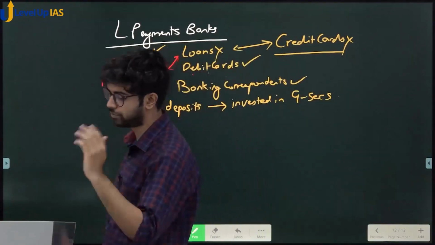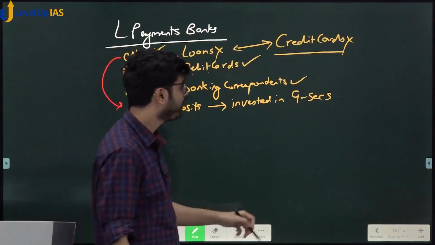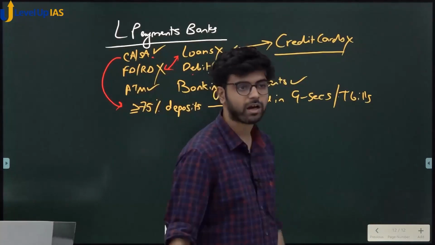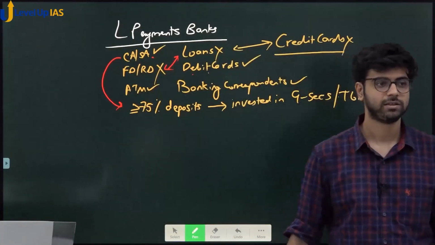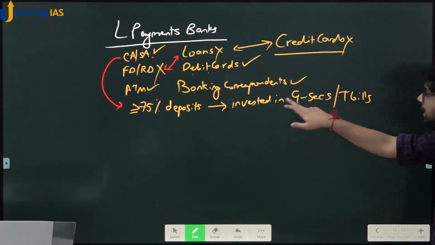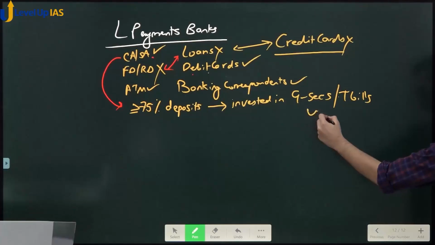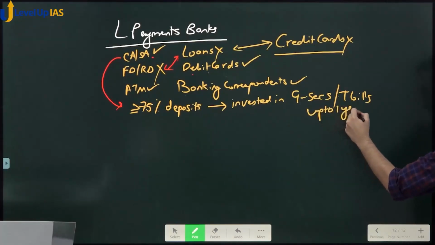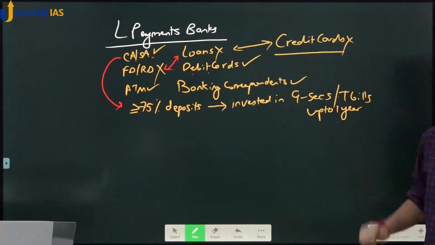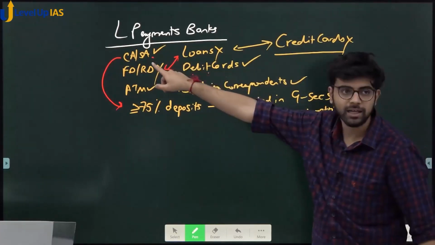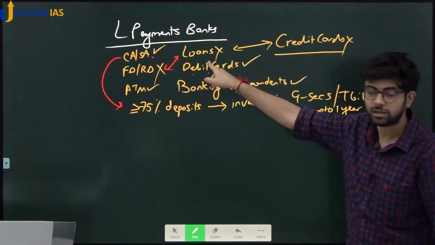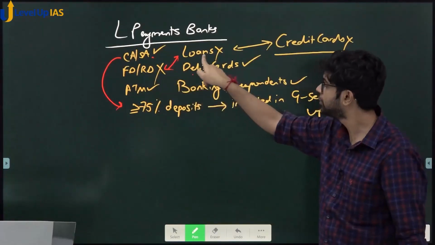Did you understand? Yes or no? Government securities, T-bills. Now tell me, what is the average maturity of current account, saving account? Is it more than 1 year, less than 1 year? It is less than 1 year because short term, it can be withdrawn any time. So it is invested in government securities or T-bills up to 1 year. Basically, pay attention here. Are you trying to match your assets and liabilities in this? Yes or no? This is your liability of less than 1 year, so your asset should be less than 1 year. This you are not allowing, so this is also not allowed.